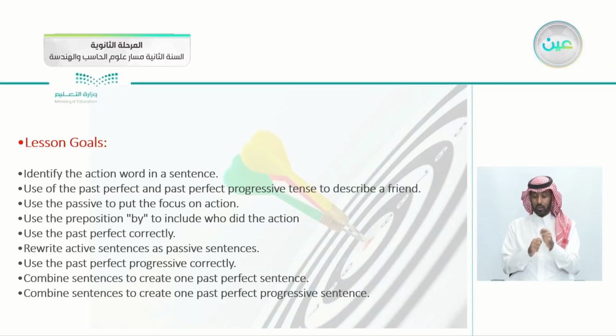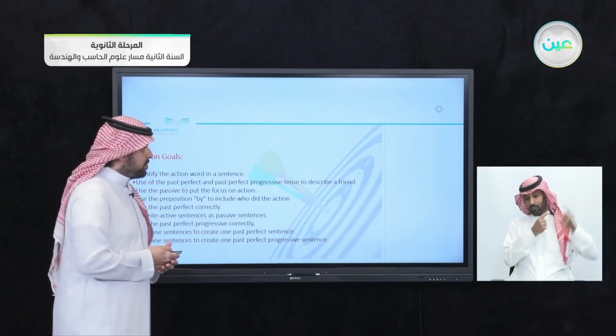The use of the preposition by to include who did the action, or we can call him the doer of the action. The use of the past perfect correctly. Rewrite active sentences as passive sentences. Active and passive sentences, we'll be learning about them. The use of the past perfect progressive correctly. Combine sentences to create one past perfect sentence. Combine sentences to create one past progressive sentence. So we'll be creating sentences in the past perfect and the past perfect progressive.